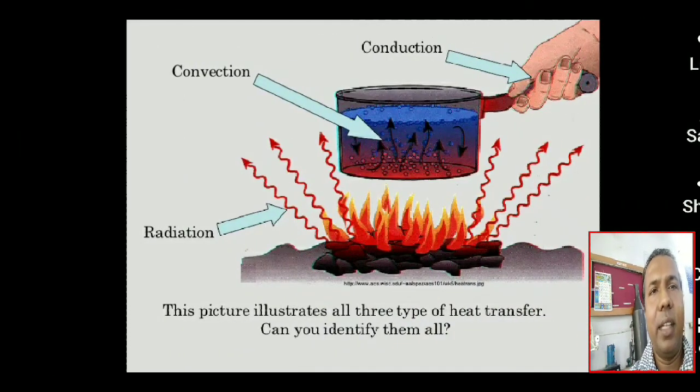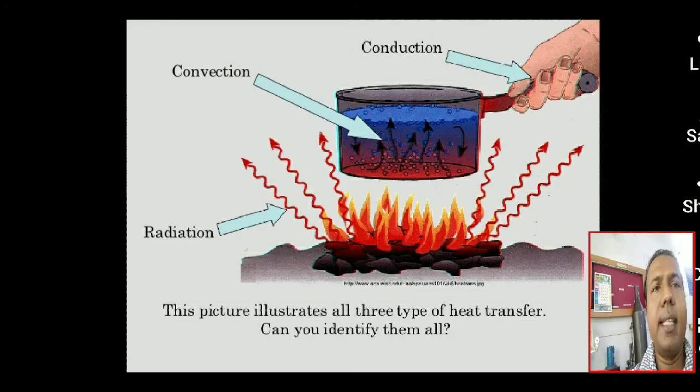Again, as shown in the picture, there are three forms: conduction, convection, radiation. We are holding the handle of this particular pan so that we are directly in contact and sense the heat. So this is conduction. The water present in the pan gets heated and this heat transfers toward all the water particles.